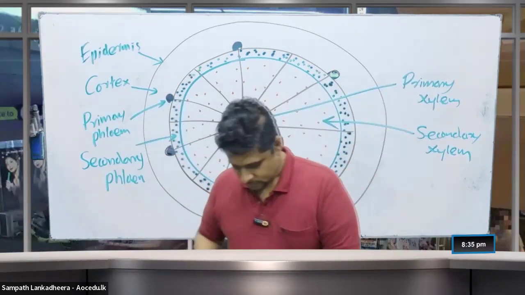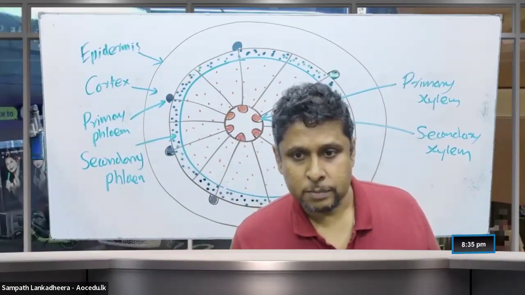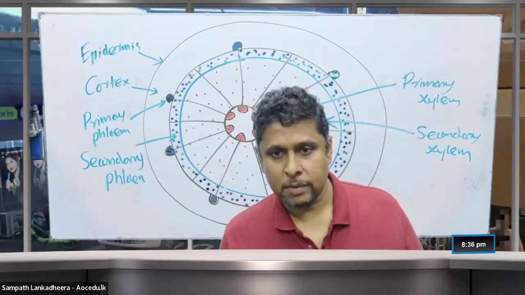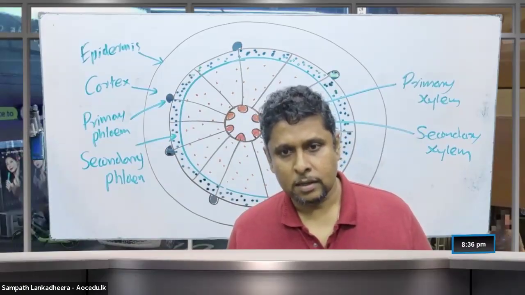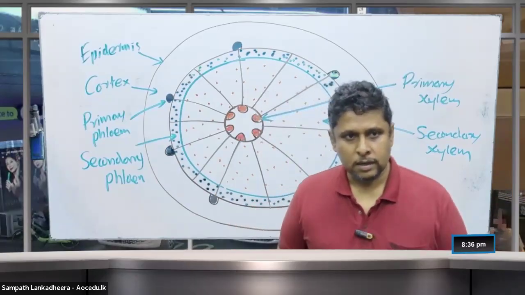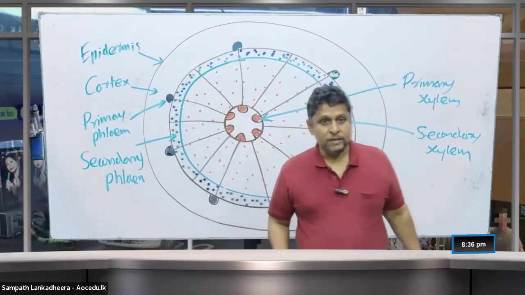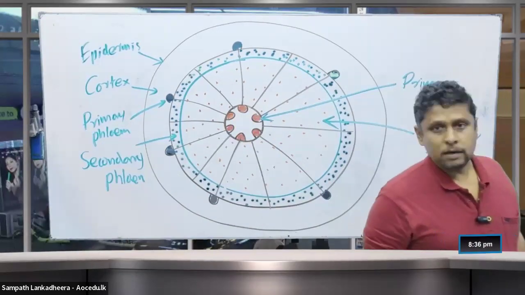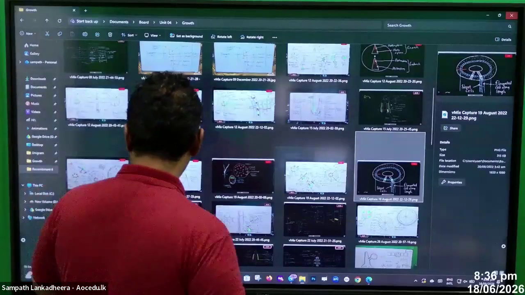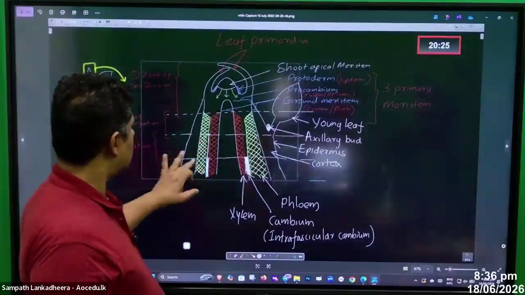So there is a question. Someone asked a question. Let me read that. What forms the parenchyma between the secondary xylem and the phloem? Vascular rays, right? No. What we said is the vascular cambium. So let me come back to this side then.